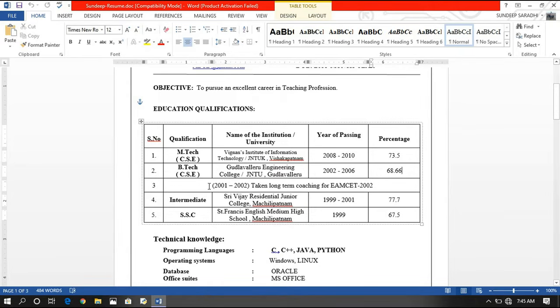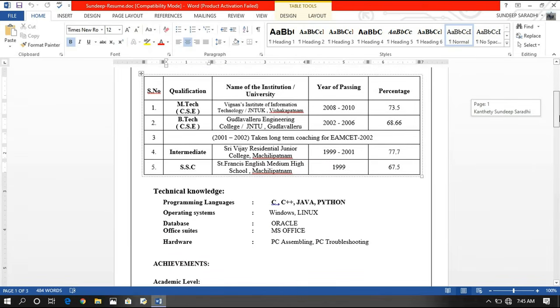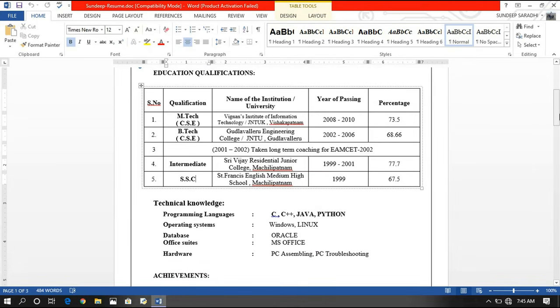After intermediate, I had a one year break for taking long term coaching for MSET, so I have mentioned that here. And then intermediate: the college, year of passing, and percentage, and SSC: school, year of passing, and the percentage. So you can write all these educational qualifications in a table, right?